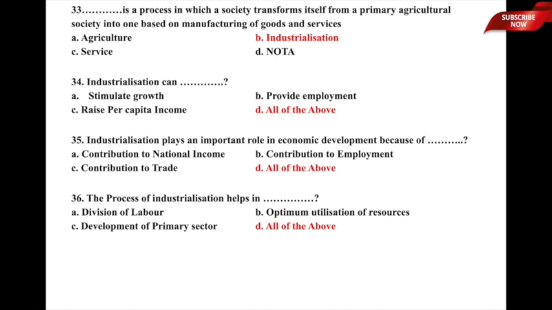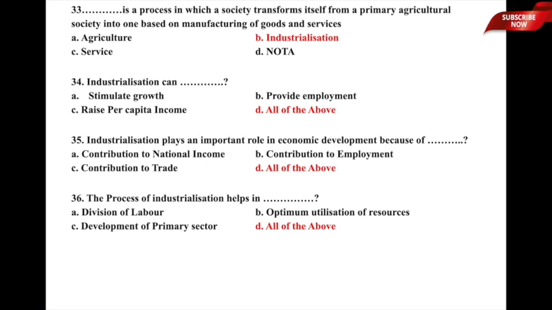Industrialization plays an important role in economic development because of what? The options are A, it contributes to national income, B, it contributes to employment, C, it contributes to trade, and D, all of the above.